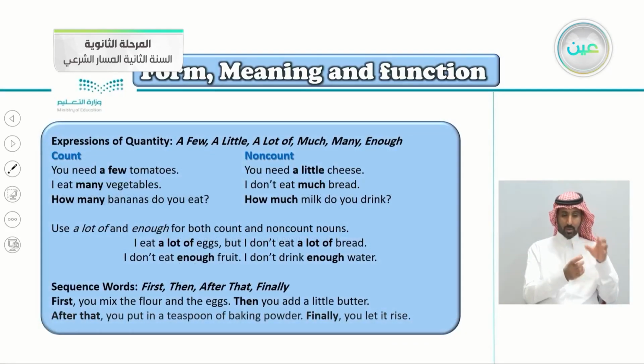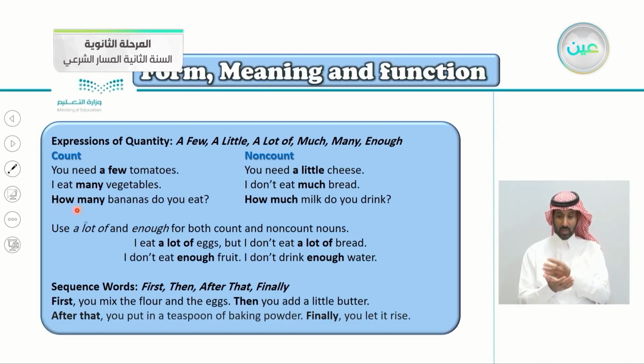Expressions of quantity, to tell the quantity: a few, a little, a lot of, much, many, enough. So with count and non-count here. You need a few tomatoes. So with count, we use few. I eat many vegetables. How many bananas do you eat? So now we know that many and few come with count.